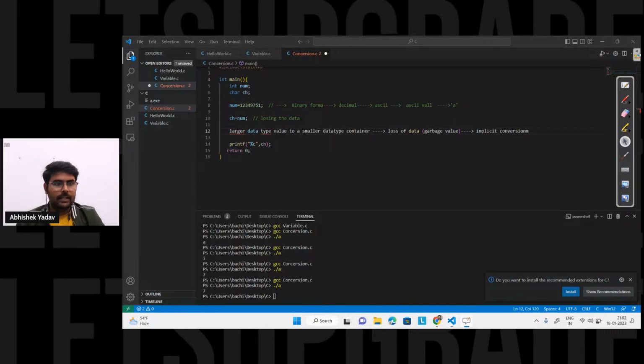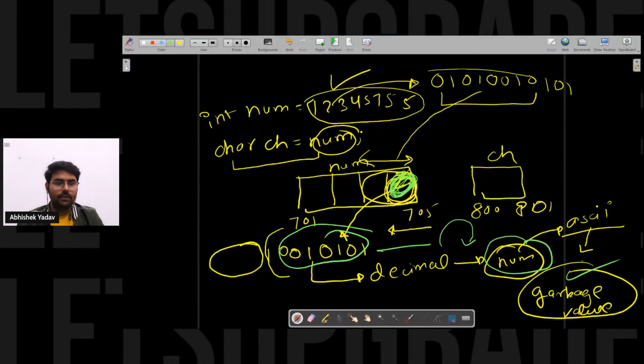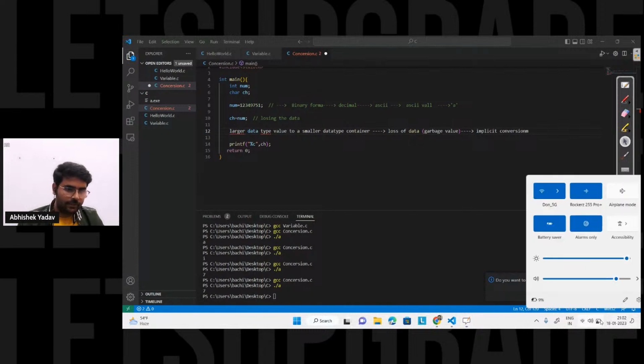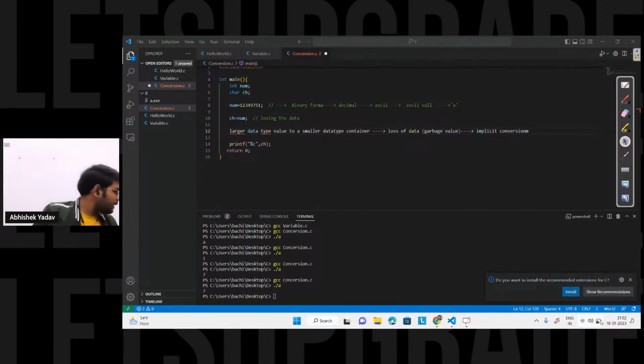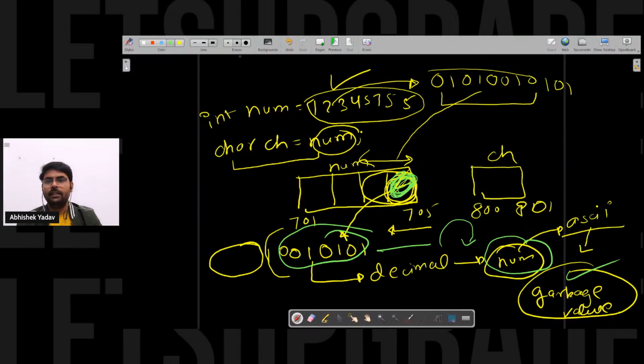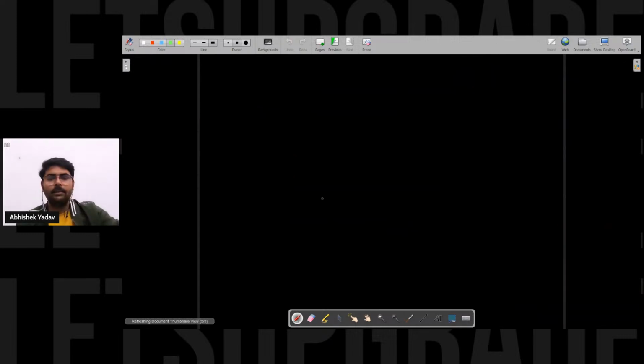So let's understand this part with the help of an example. I will give you the gist of this one, and in the next session we will understand the remaining things. So what is the conclusion here?